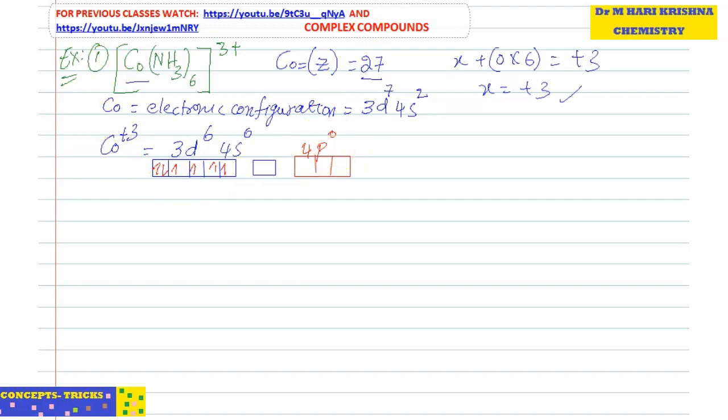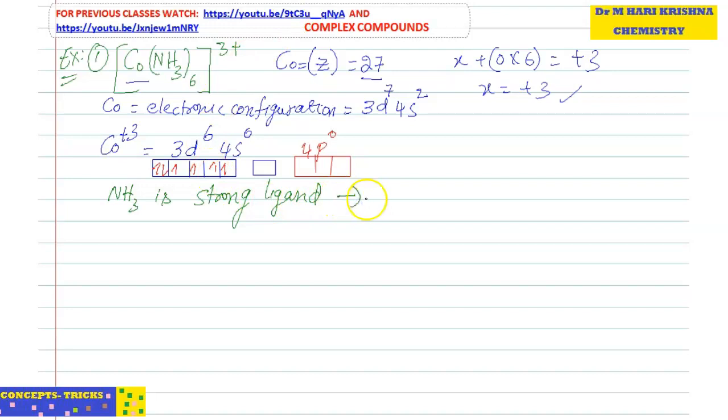But in the case of NH3, we already know NH3 is a strong ligand. Suppose it is a weak ligand, there is no need to change the electronic configuration. But in the case NH3 is a strong ligand, electrons will pair up.